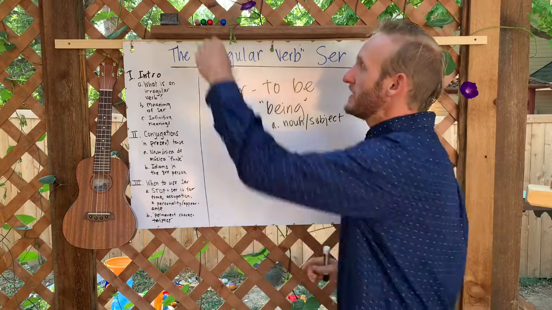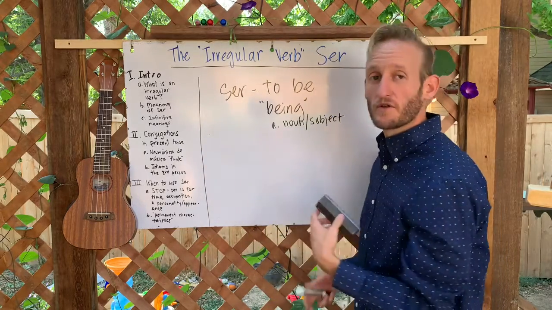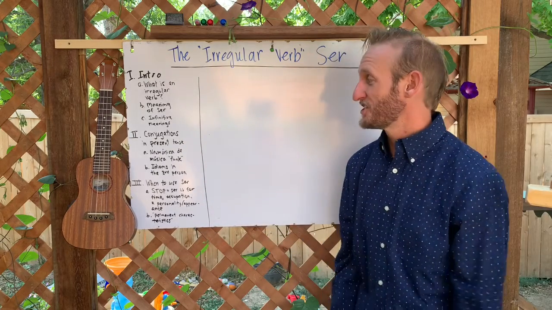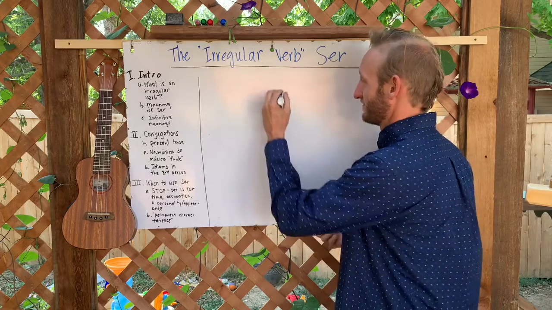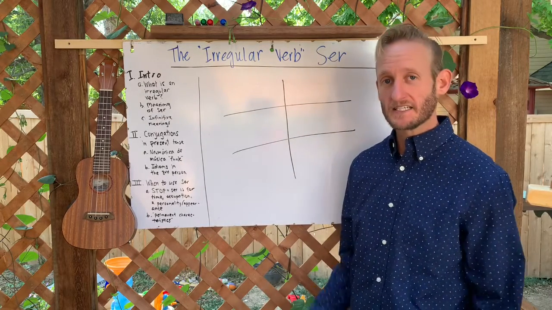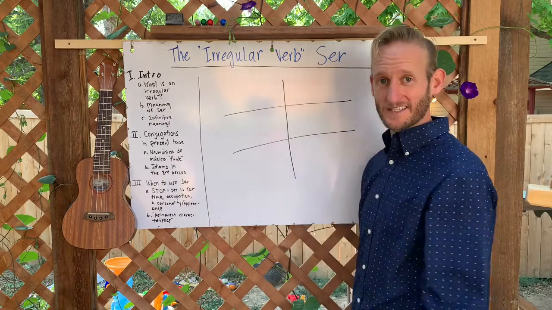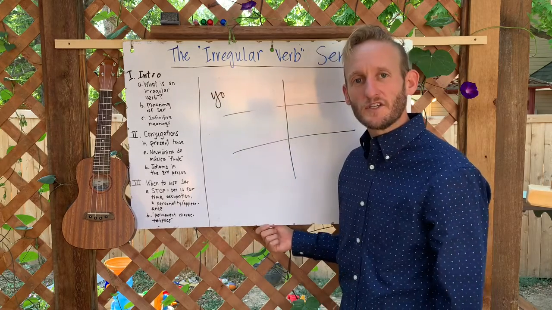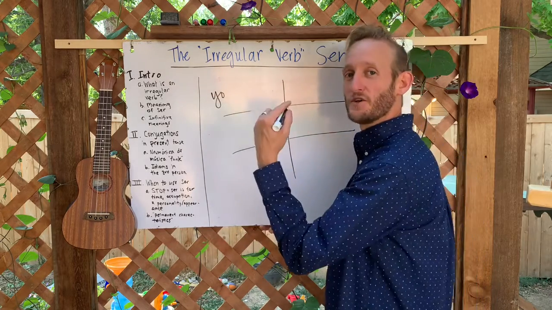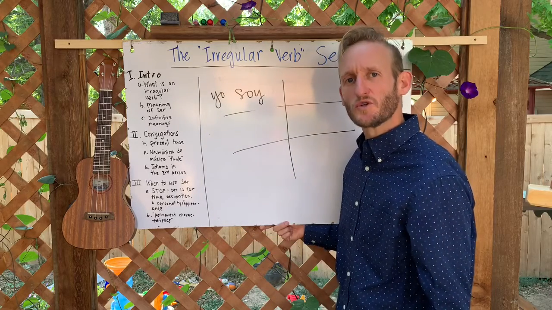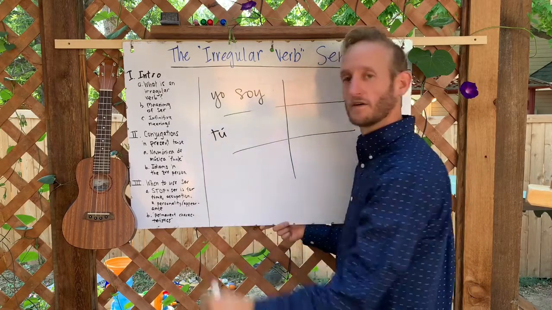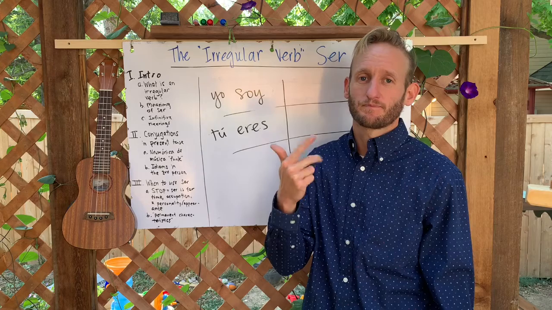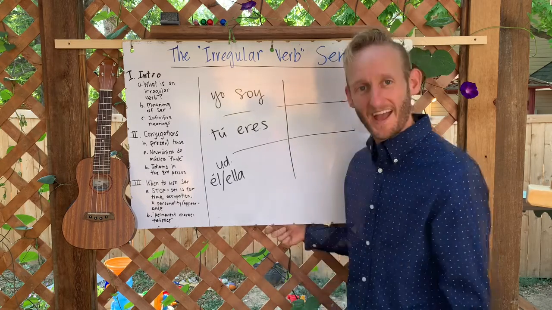So those are our meanings of ser. These are kind of idiomatic in their nature. Let's go to the conjugations in the present tense. Always use this chart, please, because it's the most logical way of organizing verb conjugations. What is the yo form, as in I am? Yo soy. What is the tú form, as in you are? Eres. What is the usted, él, or ella form? Es.